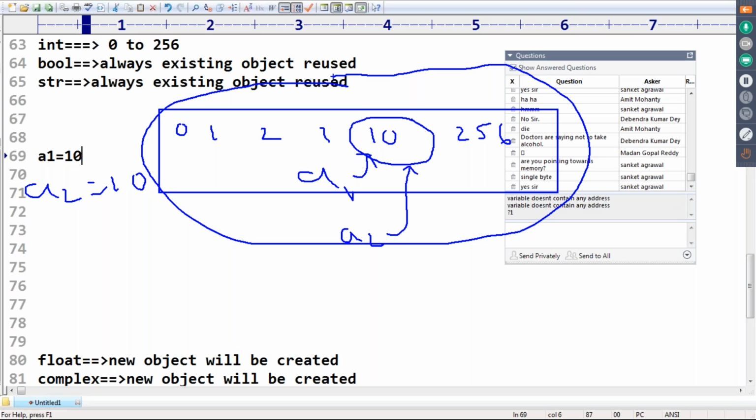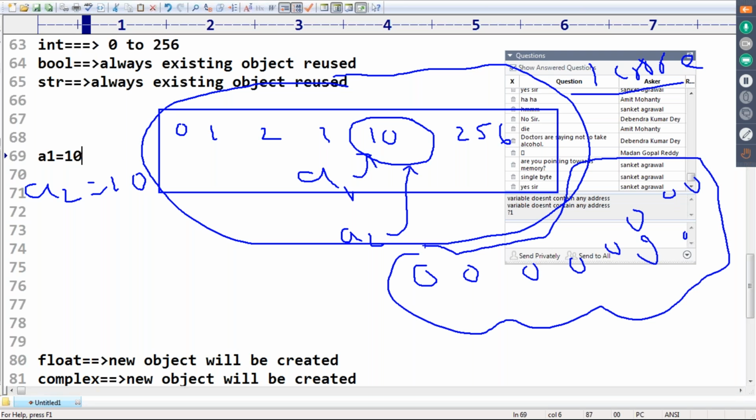You may ask, sir, why didn't they provide up to 1 crore? Very simple. If I create 1 crore objects at the beginning, at the time of Python startup, how much memory is required? How much will performance go down? Among 1 crore, how many objects would you actually use? Only 1 or 2. Creating 1 crore objects at the beginning for 1 or 2 objects is meaningless. That's why the buffer concept is defined only for the most commonly used range.